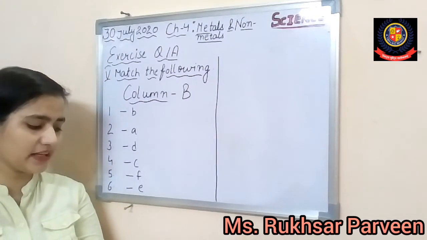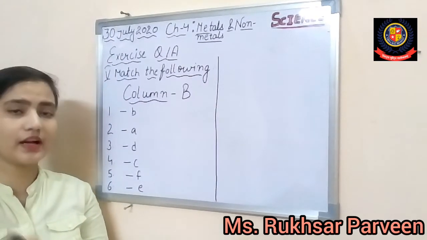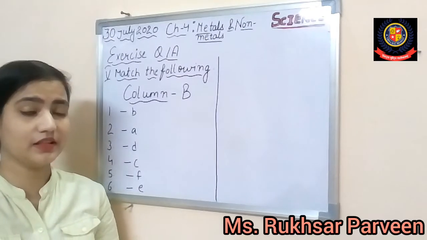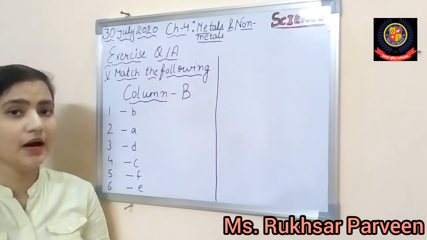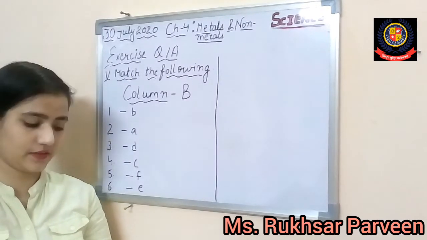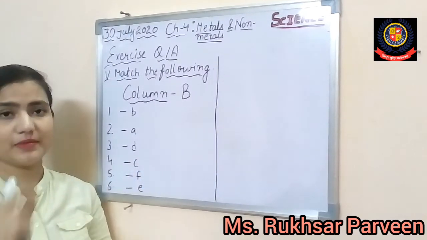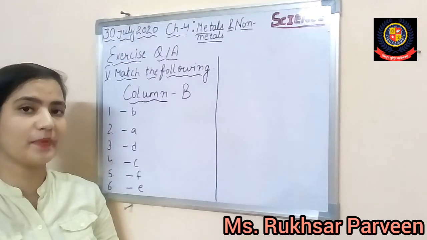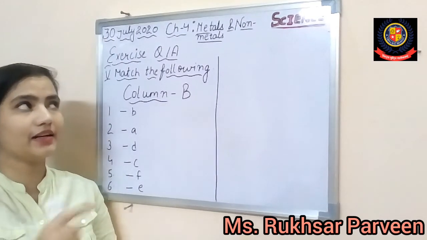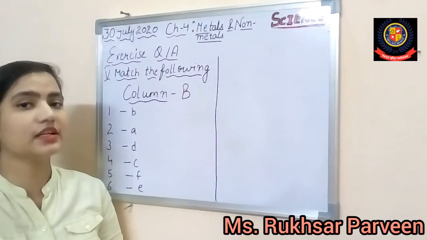Next is a metal which is a poor conductor of electricity. It is a metal but it has poor conductivity, so definitely the answer is C, tungsten. We discussed this topic last year, that in the bulb we are using tungsten metal.